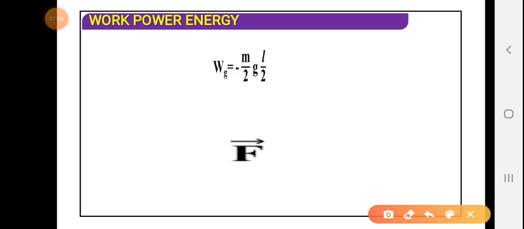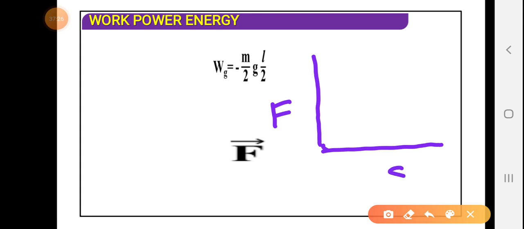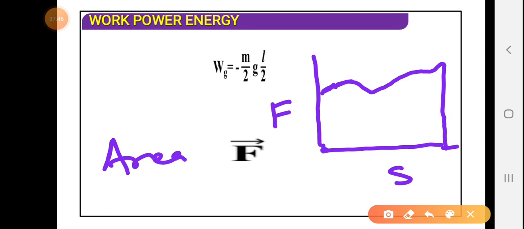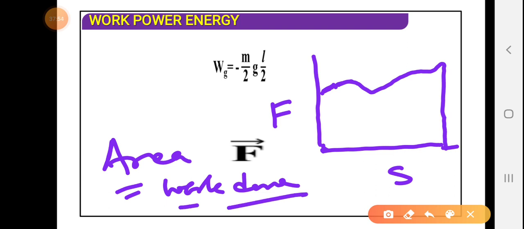See one example. Let us suppose that the force is plotted along the y-axis and the displacement is plotted along the x-axis. At one point the force is at this point, and at another point we find that the force is changing, so it becomes like this. At the end point, I draw a perpendicular on the x-axis. This whole area is actually equal to the work done by the force F.